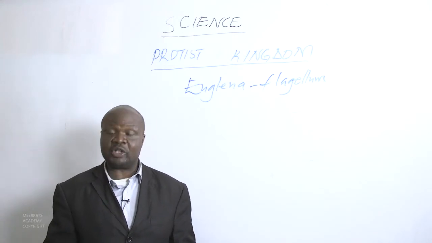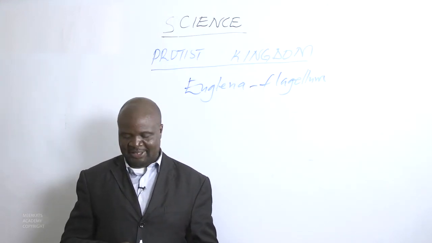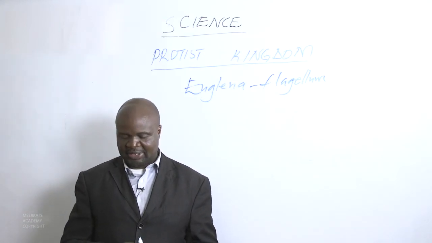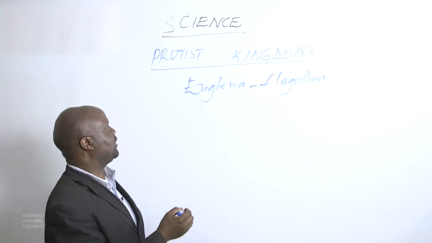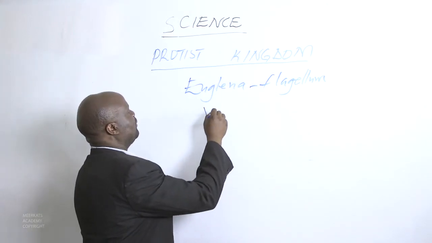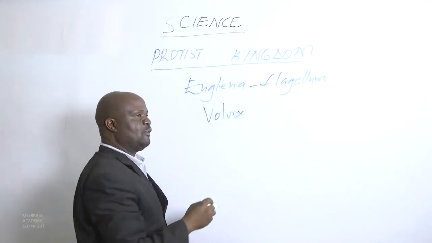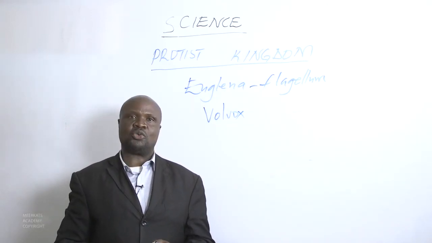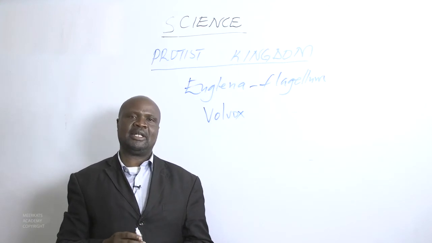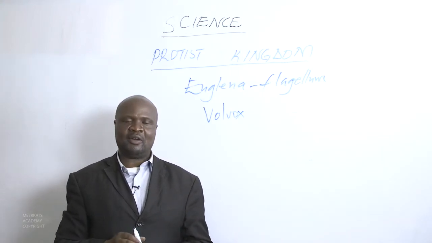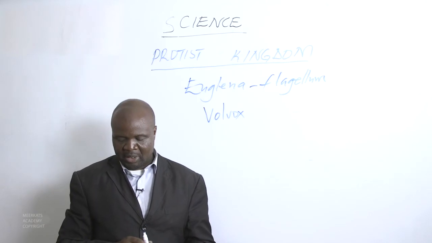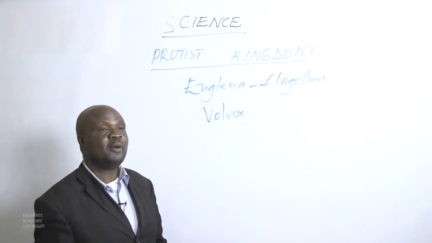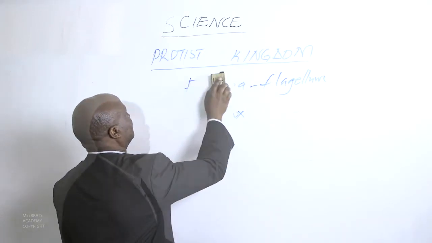Diarrhea is caused by drinking water contaminated by protists such as Volvox. If Volvox is present in high amounts in the drinking water, then that water is contaminated and you are likely to suffer from diarrhea. We can advance to another kingdom called the Monera Kingdom.